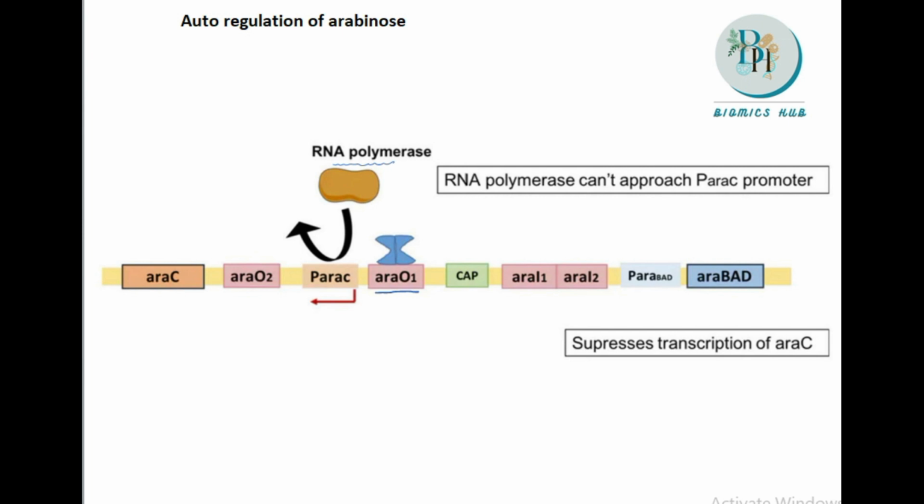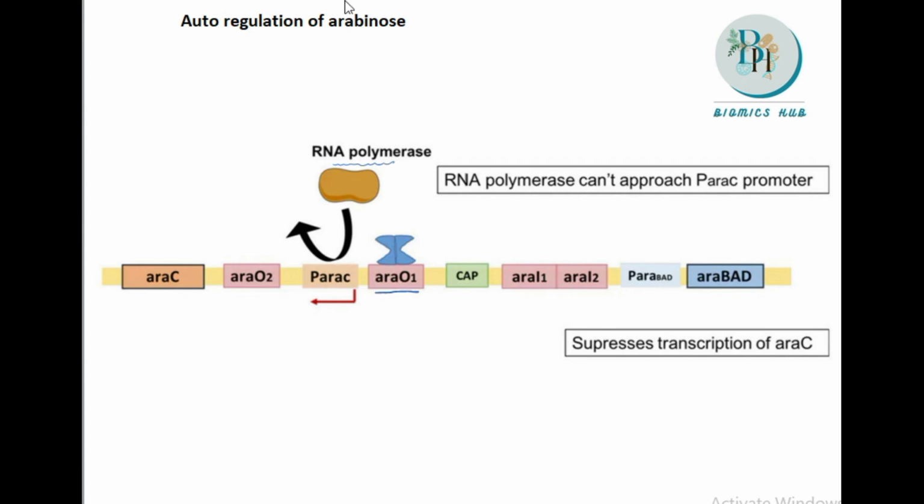Now let's discuss what will be the process when the concentration of ARAC is more. We have discussed that when the concentration of ARAC is more, then it is working as an autoregulator. So the ARAC which was present was working as a dimer, and the dimer will come and bind in the ARA-O1 site. So now the RNA polymerase, which was supposed to come and bind in the promoter region and initiate the transcription process, cannot approach the ARAC promoter, because in the operator region it is coming and binding, and it is working as a negative regulator.